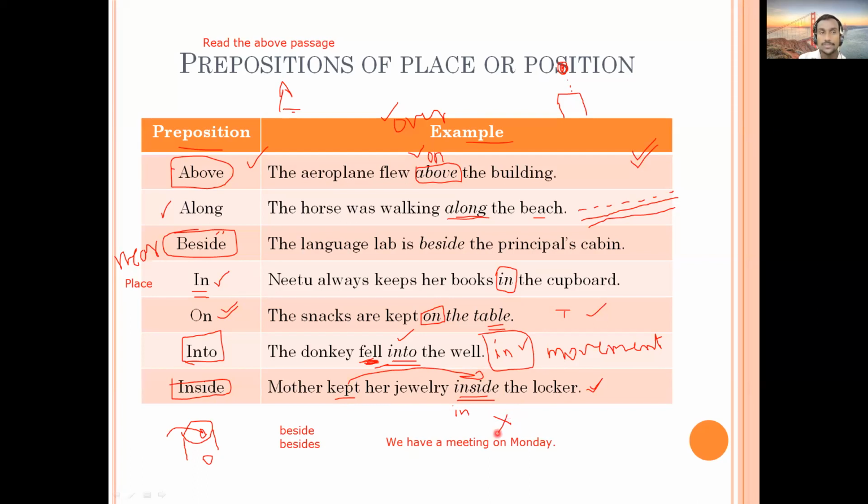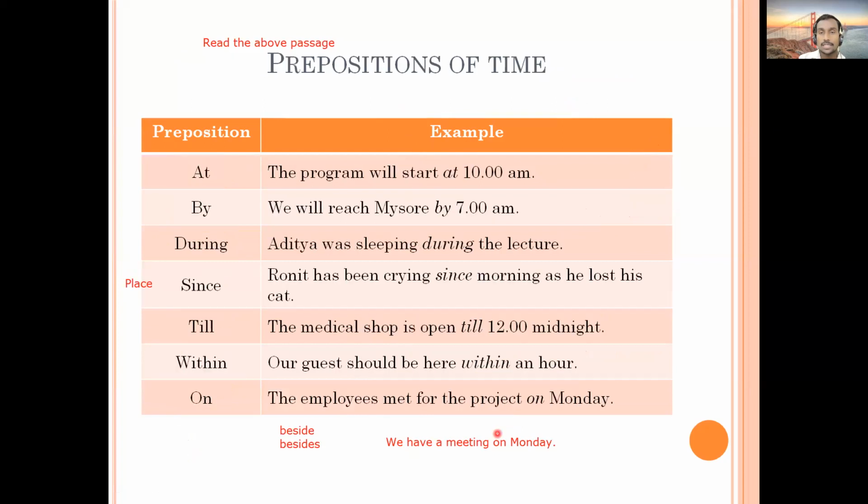So these were a few examples of prepositions. Then let's go to the next slide and try to find out more examples. Here we have at. The program will start at 10 a.m. So here we are getting time. So at refers to time.